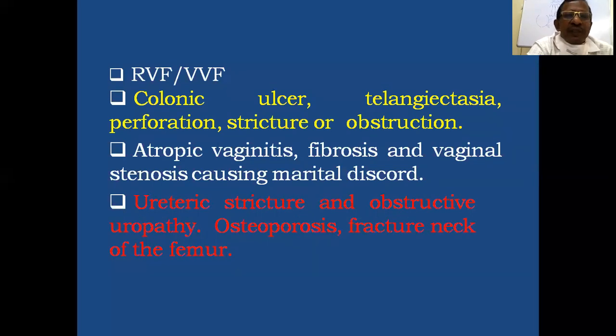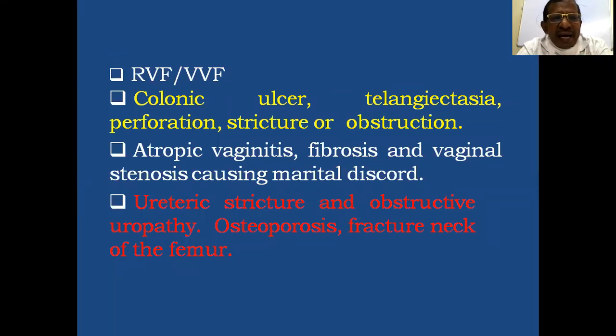So it's very difficult to treat a fistula developed after radiotherapy, but it can also be treated properly, with much difficulty. Then there may be colonic ulcer, telangiectasia, or perforation, stricture or obstruction. So according to the lesion, these should be treated properly.